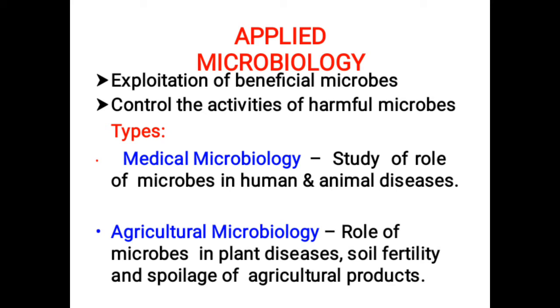And the other part of microbiology is agricultural microbiology. You may think of this part as the role of microbes in plant disease, soil fertility, and spoilage of agricultural produce. That means there are some diseases caused by those microbes on plants, which may lead to destruction of soil fertility and result in poor agricultural production.